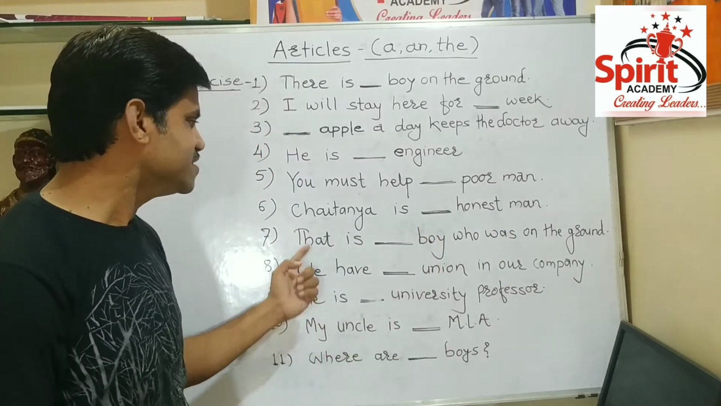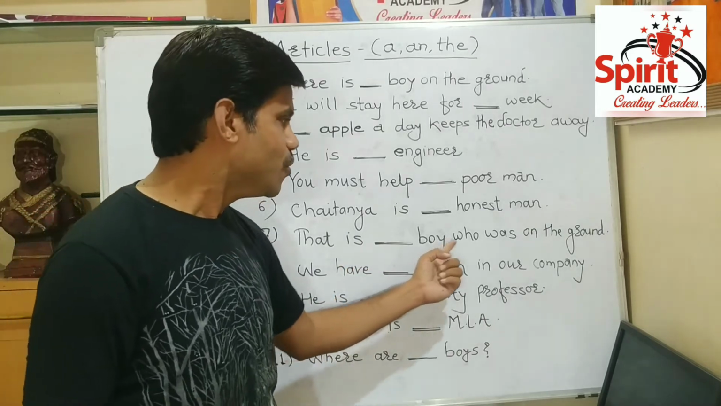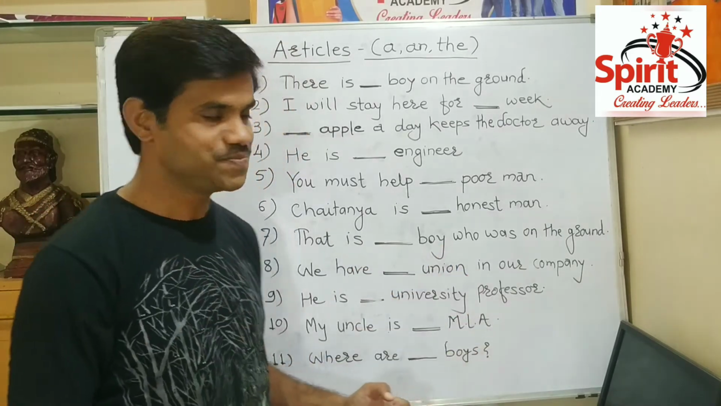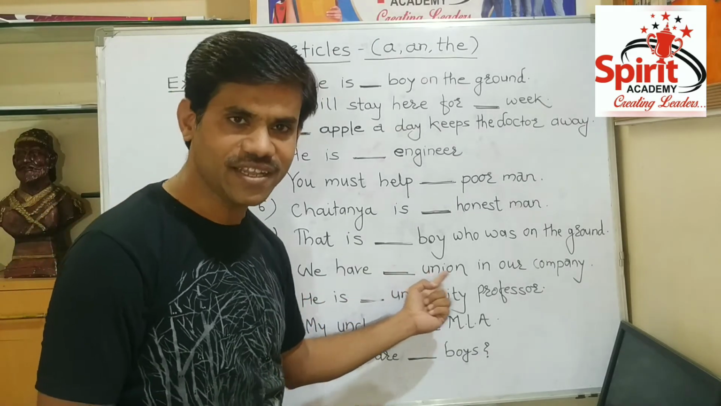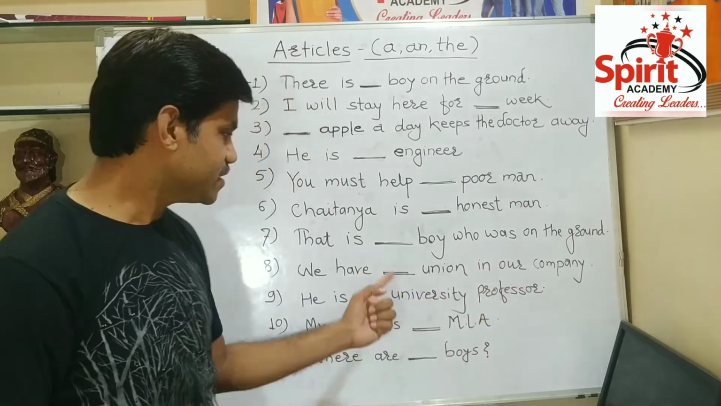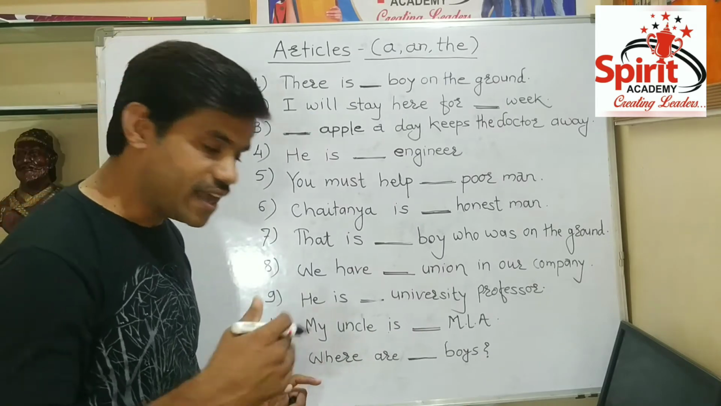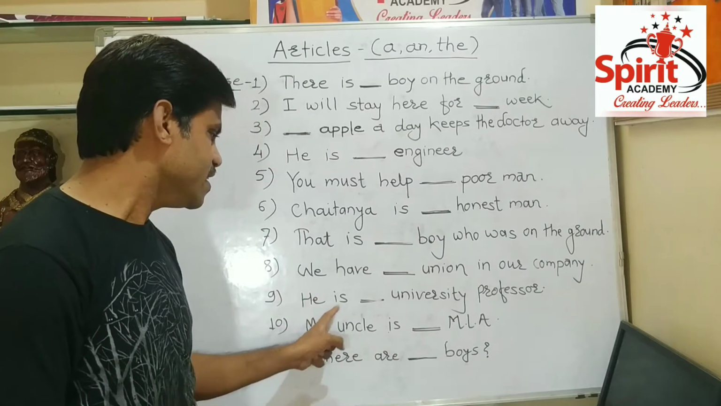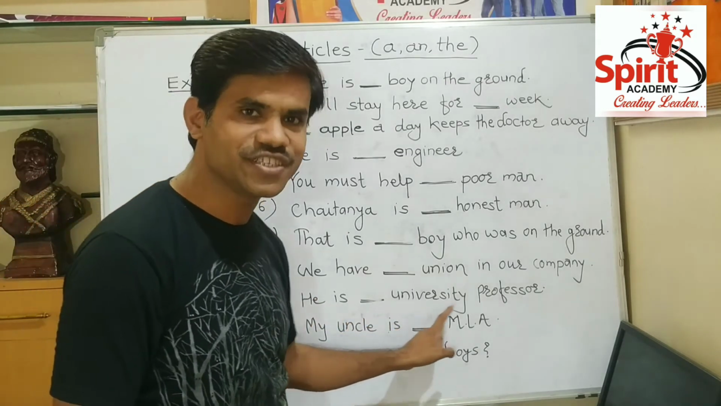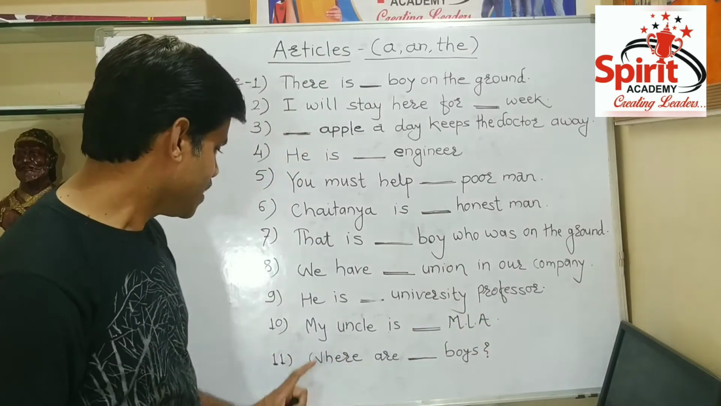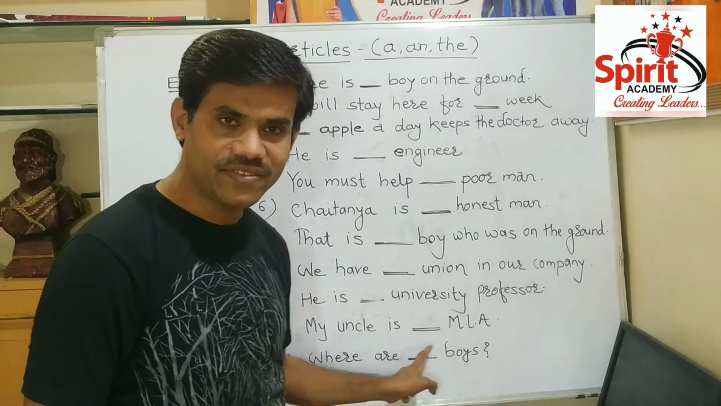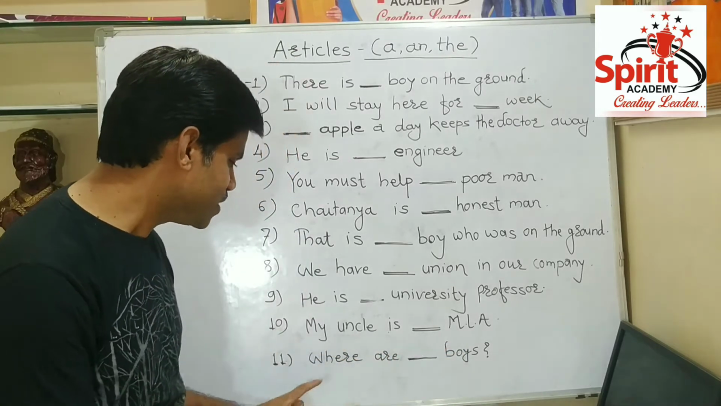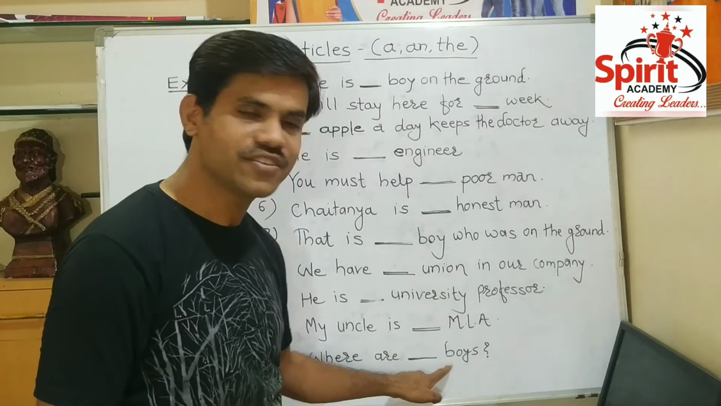The next sentence is, that is space boy who was on the ground. The next sentence is, we have space union in our company. There is again space, right? The ninth sentence is, he is space university professor. Number 10, my uncle is space MLA. And the last one, where are space boys.